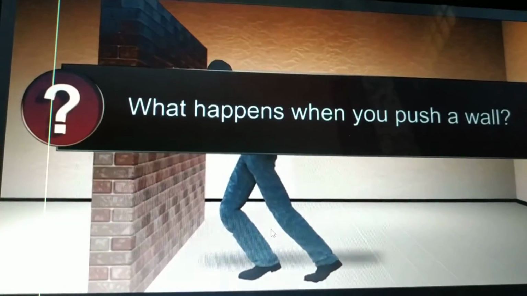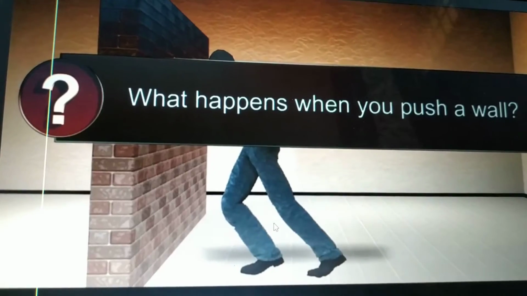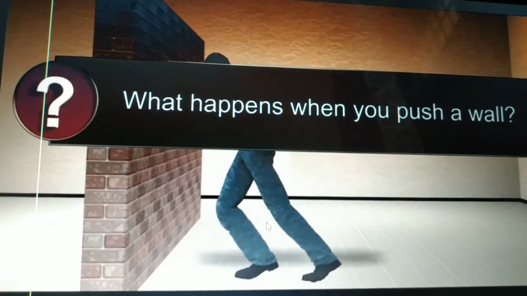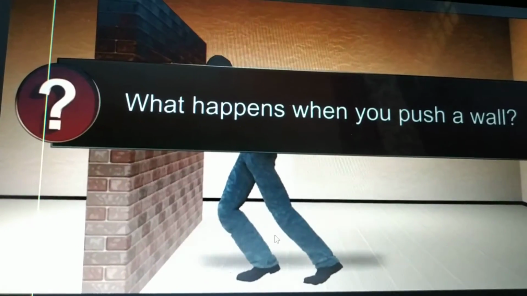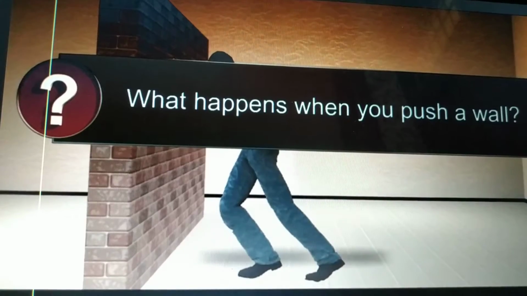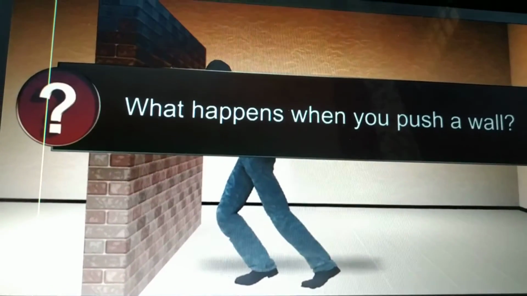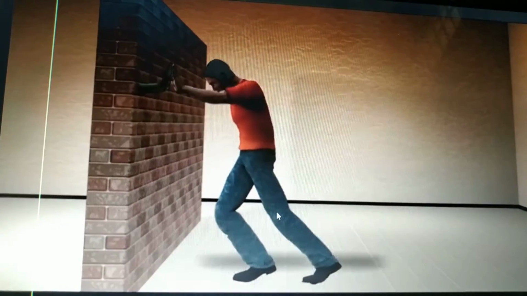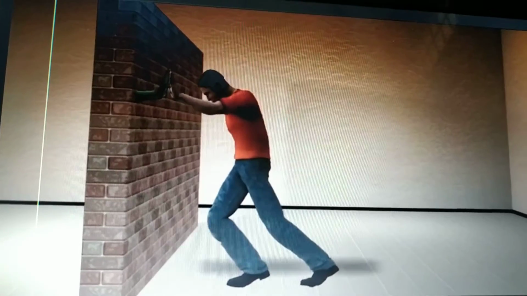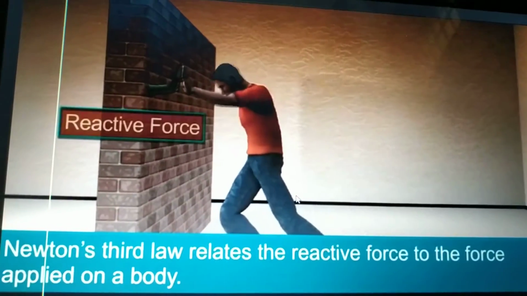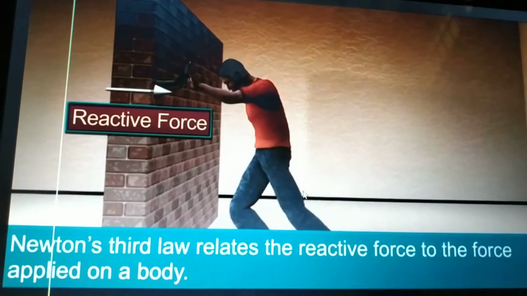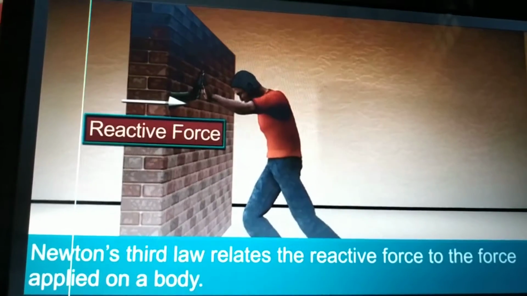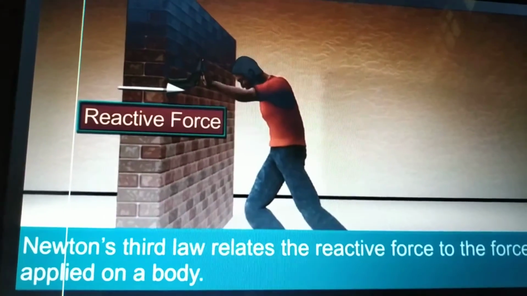Okay, just pause this video for 20 seconds, stand up and try to push a wall. After pushing the wall, what do you observe? Let us understand. Are you able to push the wall? No. Then why is it so? Why are you not able to push the wall?